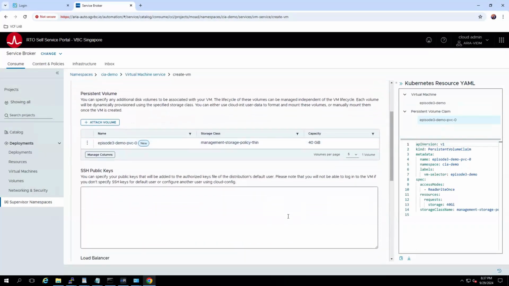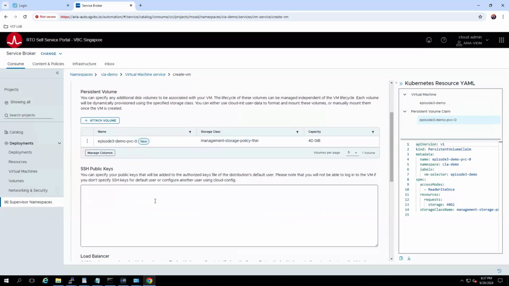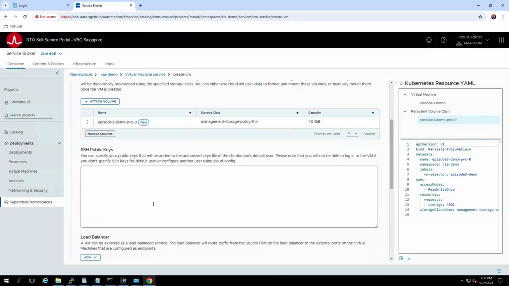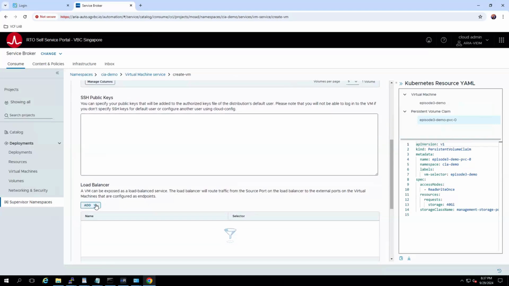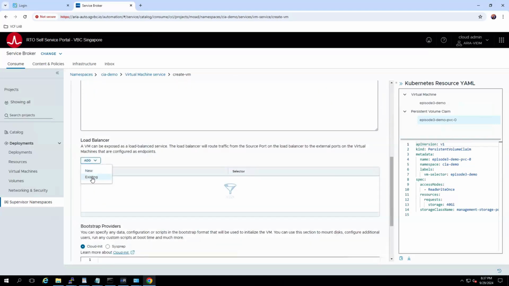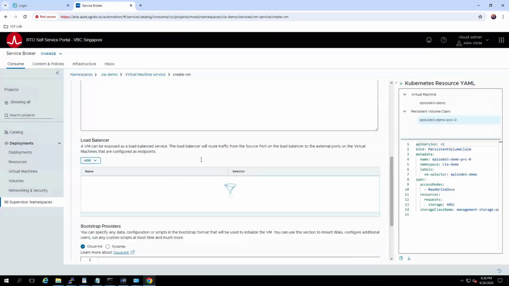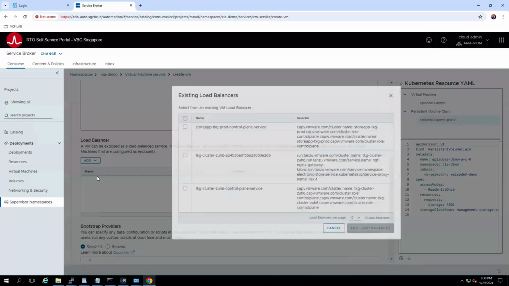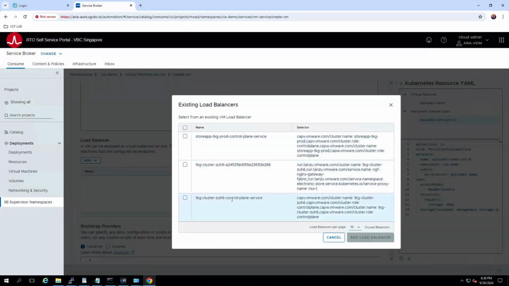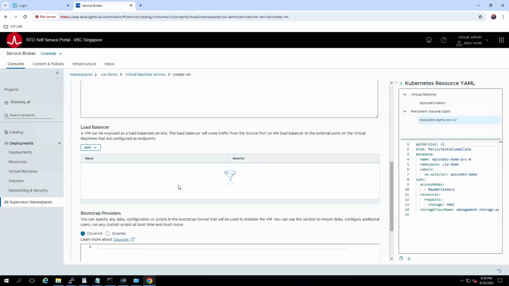And if I have SSH keys to manage the sudo users, I can put the SSH keys right here to manage the SSH principals. If I need load balancers, I can create load balancers or use existing load balancers when I provision this VM. So for example, if I say new load balancer, you can see it asking me all the necessary information that you expose as part of the load balancer, like the ports, the protocols, the targets, and things like that. If you want to use an existing load balancer, you can select existing, and then it lists the existing load balancers for you to consume. This is based on AVI, by the way. Some of these load balancers are from the AVI advanced load balancer that we offer.